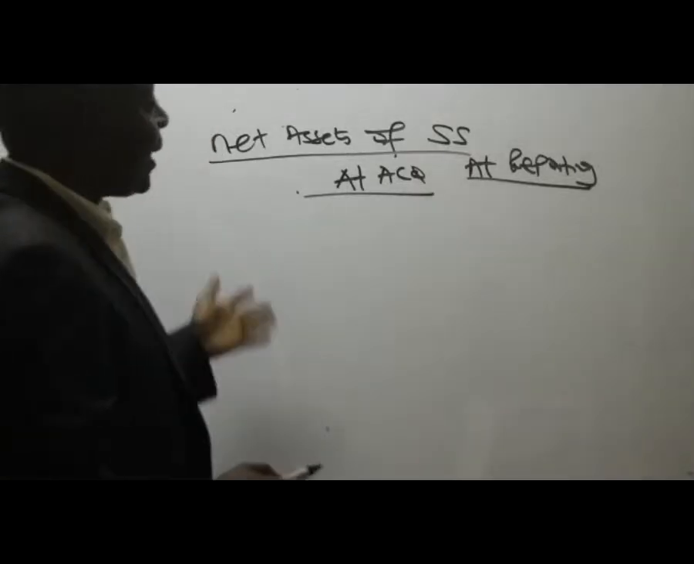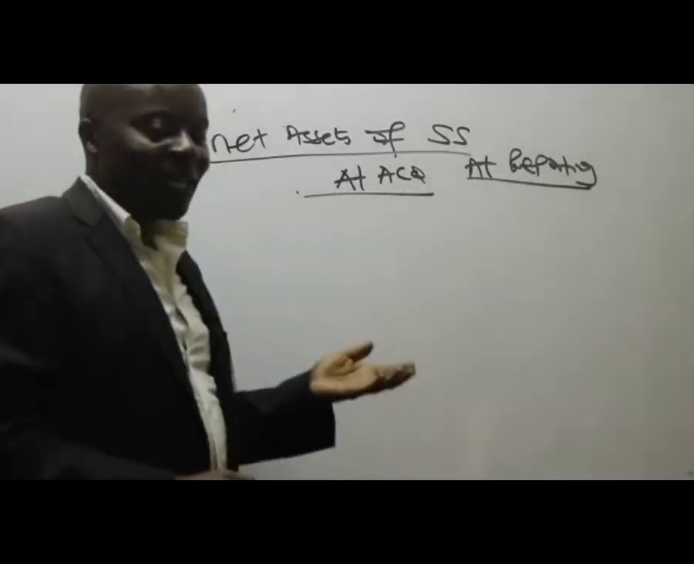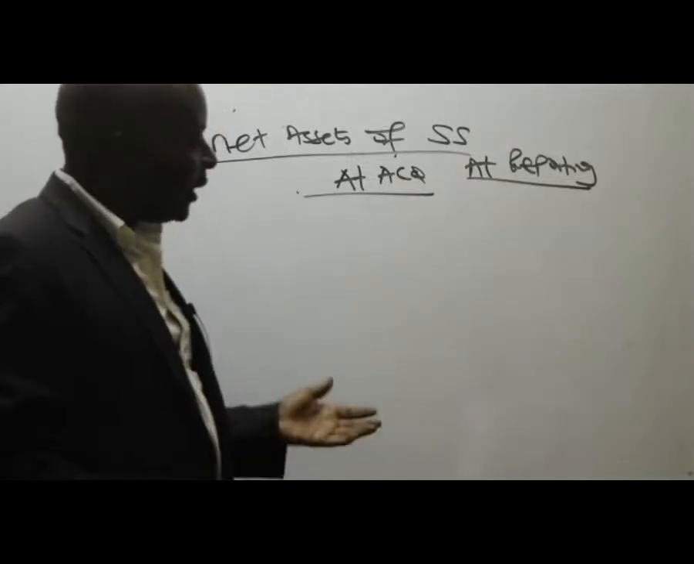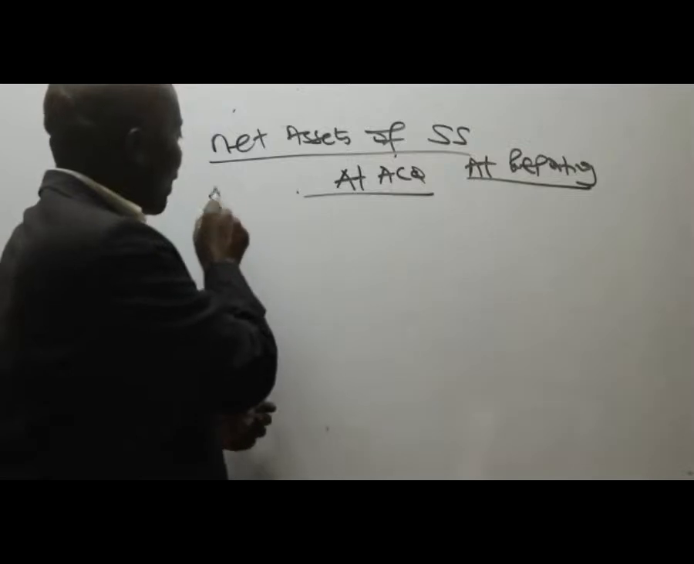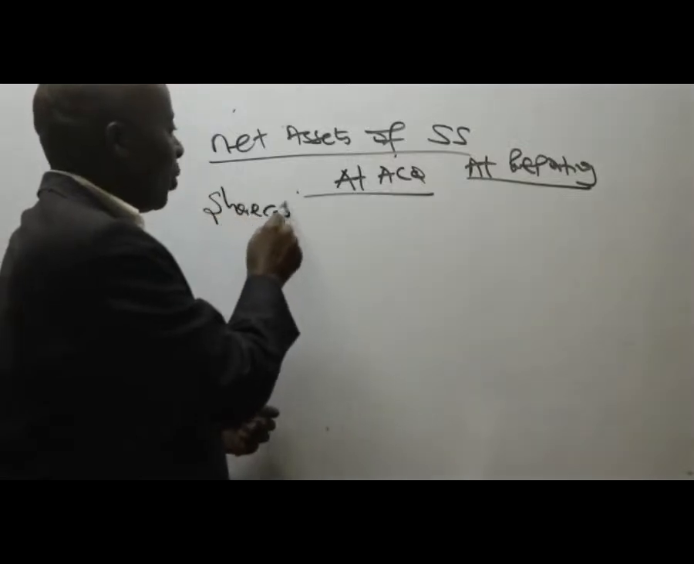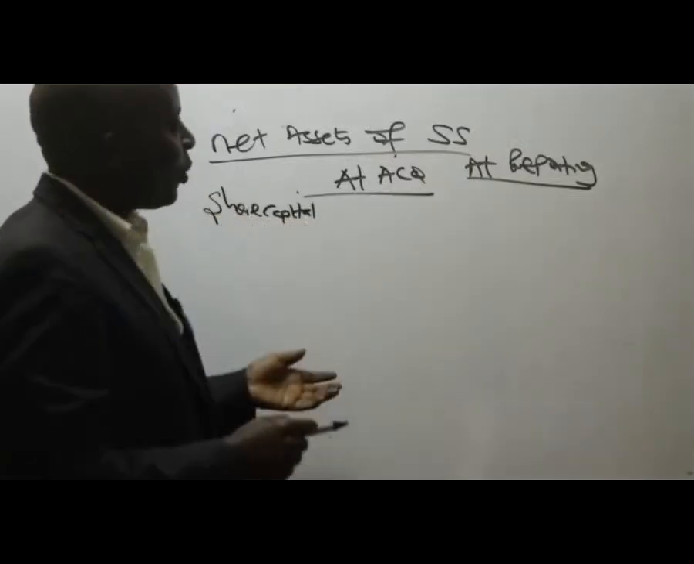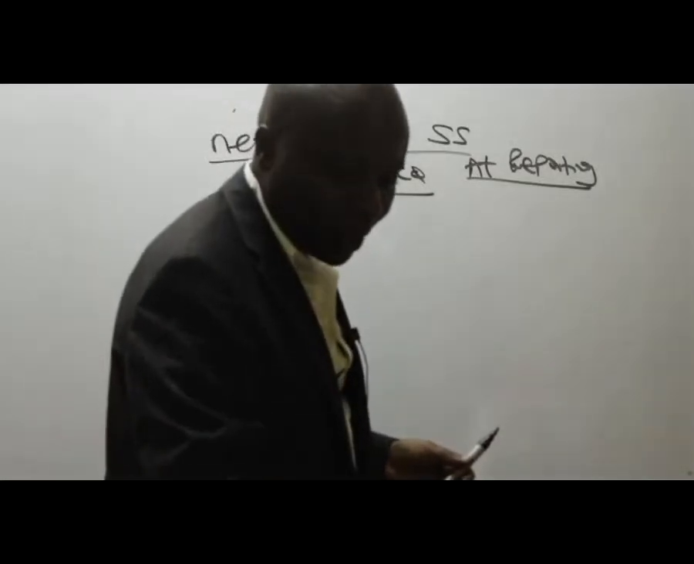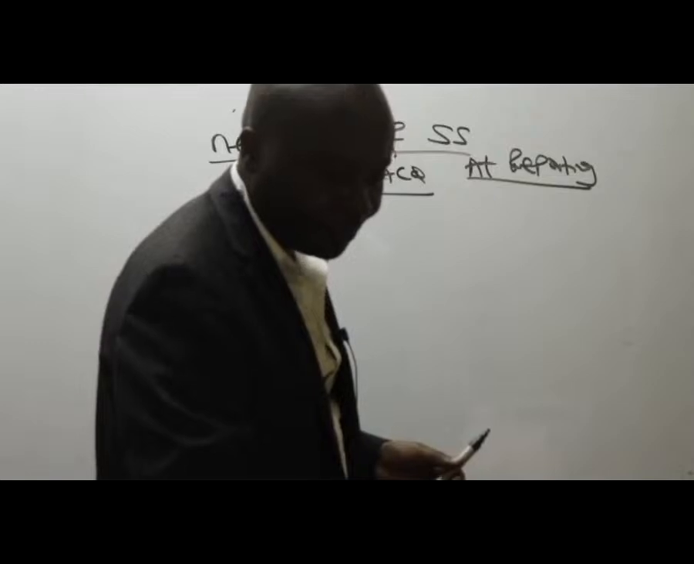So tukuja hapa abracadabra, nikisikia tu net assets, mimi najua sana net assets. These are the reserves. These are the equities. These are the fair value adjustments. So I'll start always with share capital, your subsidiary, your SS.